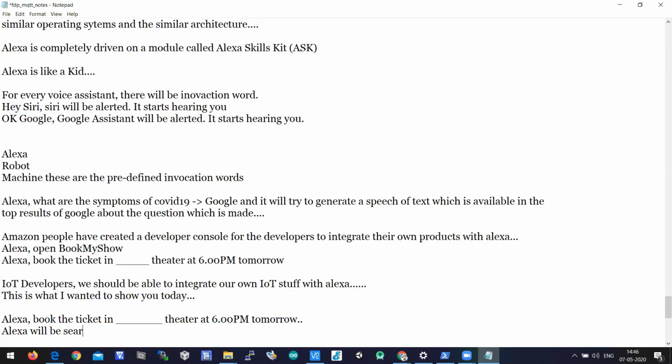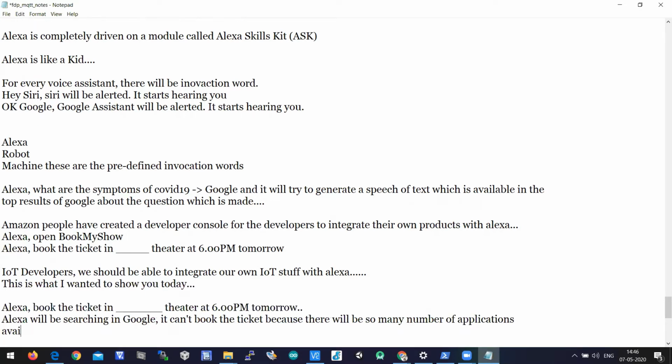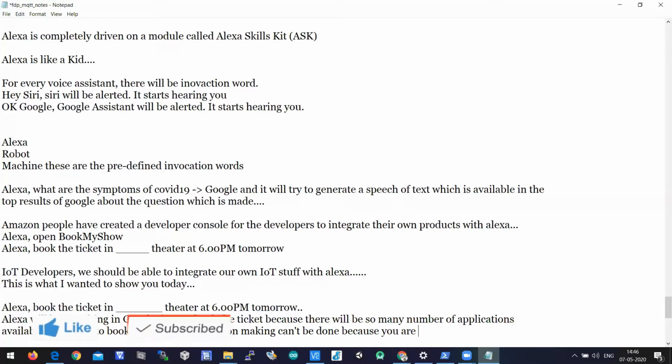Alexa will be searching in Google, and it cannot book the ticket, because there are so many applications available on Google to book a ticket. Which means the decision making can't be done, because you're not asking Alexa to open the Book My Show app.